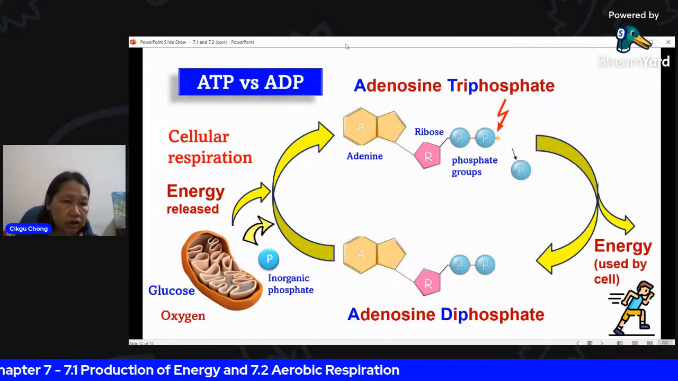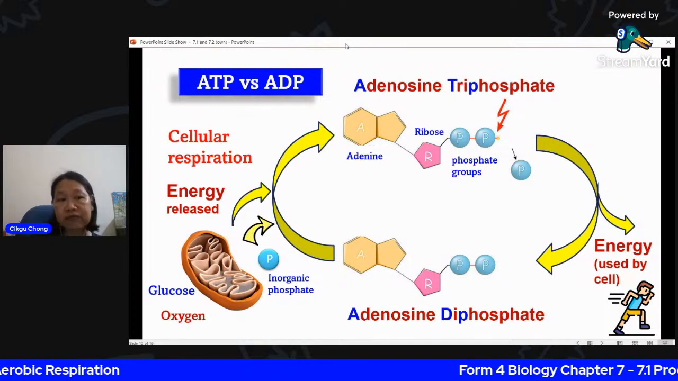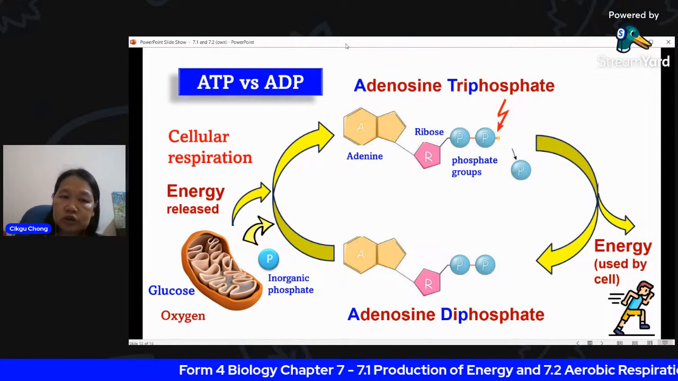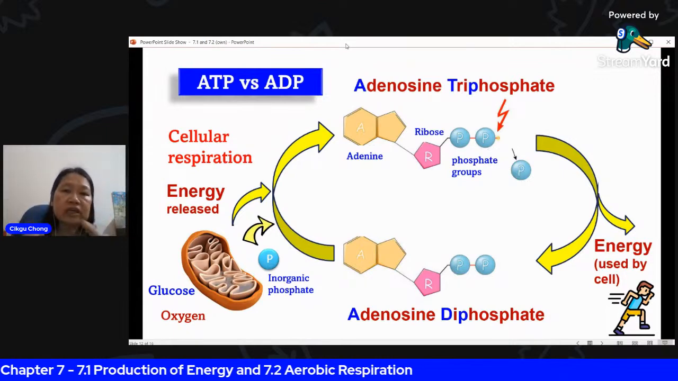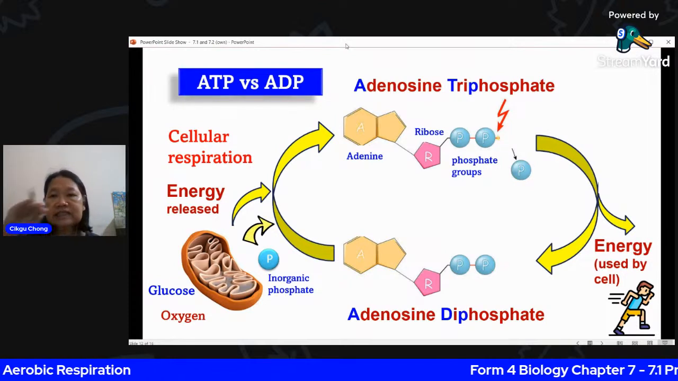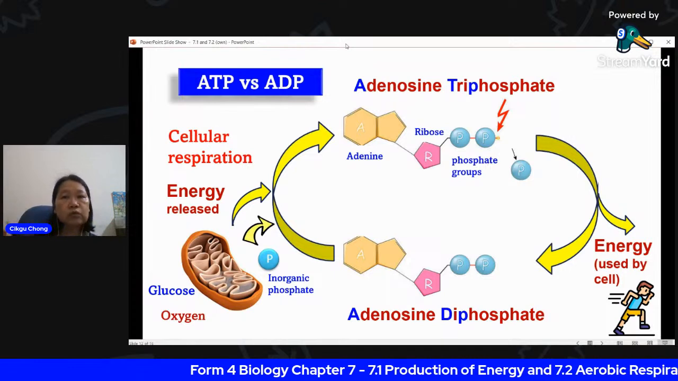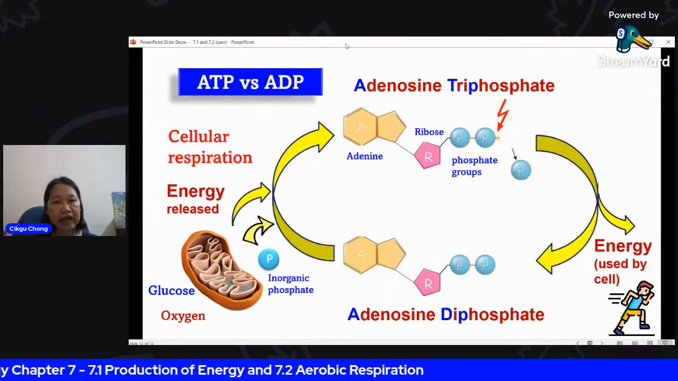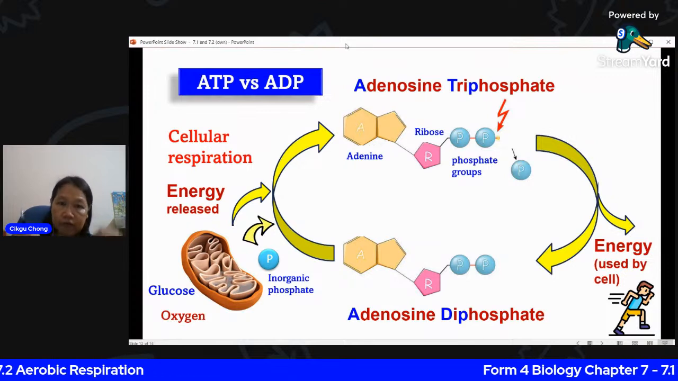So together with the inorganic phosphate that you released from your ATP, and with the energy released from the respiration, you combine them. You join your P back onto the two phosphate groups, you get three phosphate groups, and there you have made back your ATP. So you see it's recyclable. ATP carries the energy. Once you need it, it breaks down and gives you the energy. Then the ADP takes back the energy, and you form back the ATP.